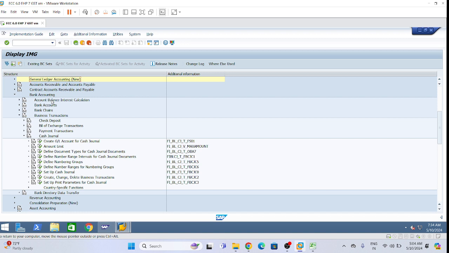Okay, so we will create four GL accounts: cash in hand corporate, cash in hand Patanjali, cash in hand Balnagar, cash in hand Guntur. So four location GL accounts we will create. If there is a requirement, we can maintain the same way, like here we are creating location wise or profit center wise. We can create other cash general GL accounts also as per the requirement. Here we will go.